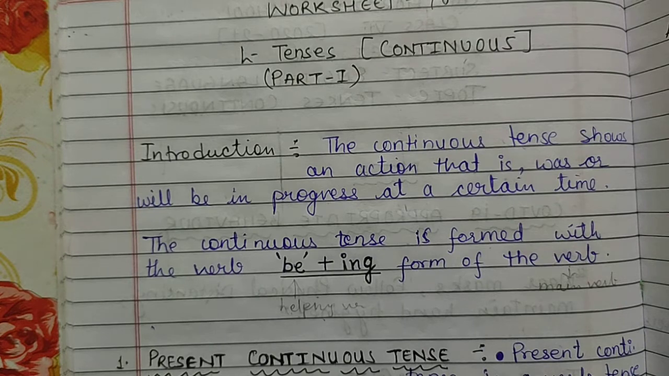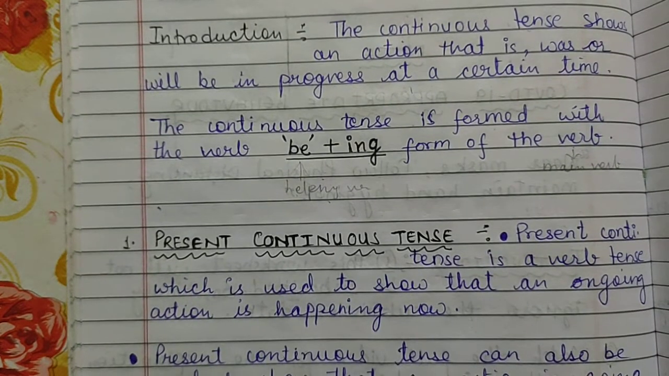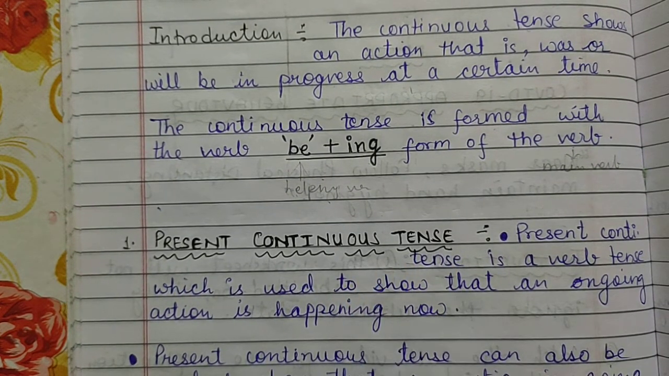Now, first is your present continuous tense. Present continuous tense is a verb tense which is used to show that an ongoing action is happening now. Happening now means present time. So when we use present continuous tense in a sentence, it means that we are talking about the action which is going on right now at the present time.